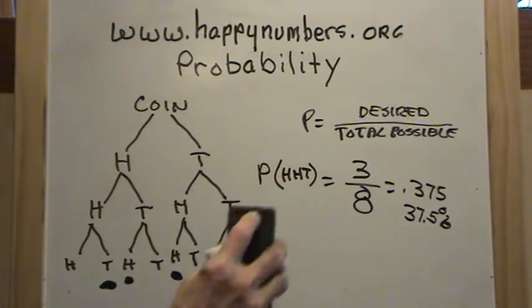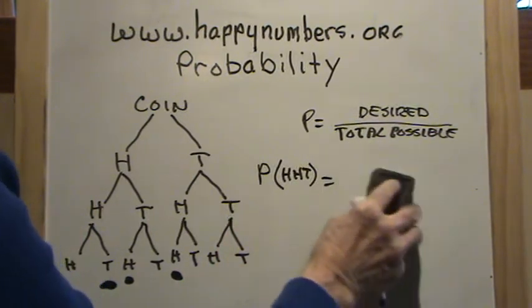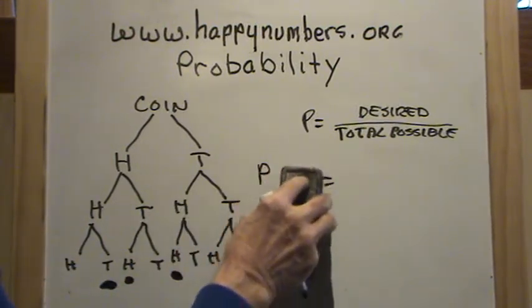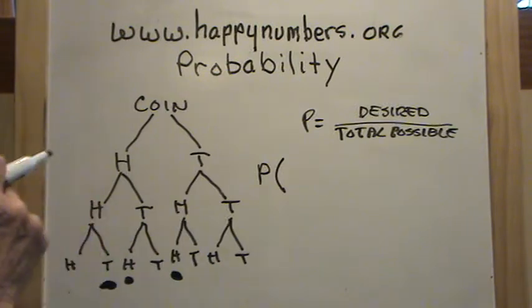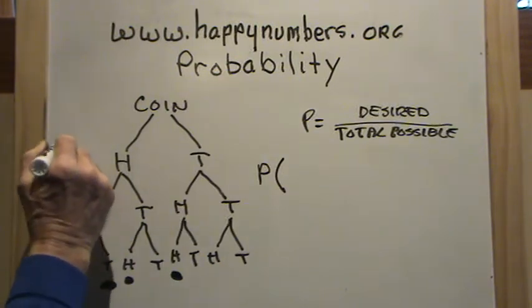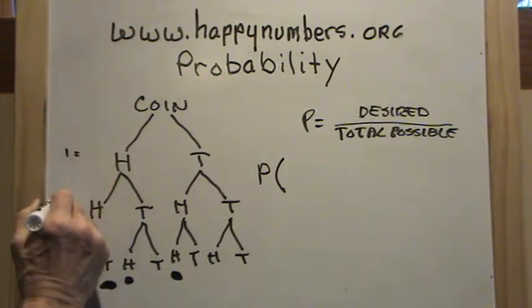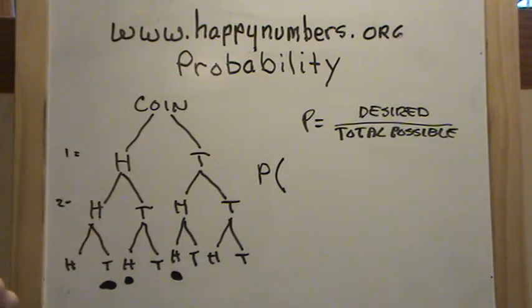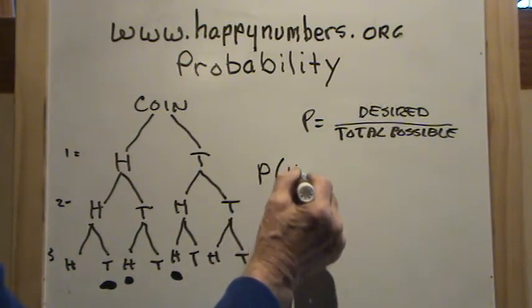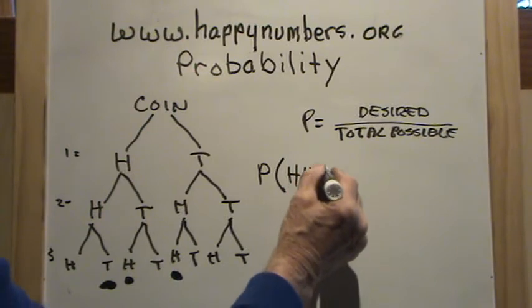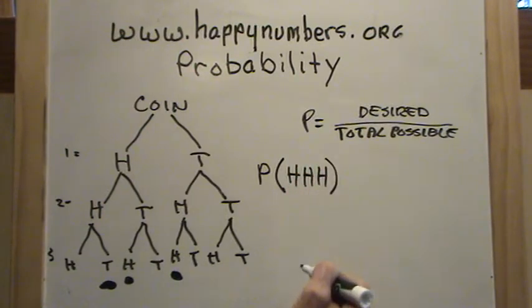Good. Well, let's ask a different question. What would be the probability if I tossed a coin 3 times? This is the first toss. This is the second. This would be the third. If I tossed the coin 3 times, what would be the probability that I would get a head, a head, and a head? 3 heads.